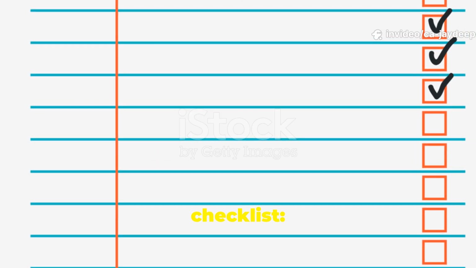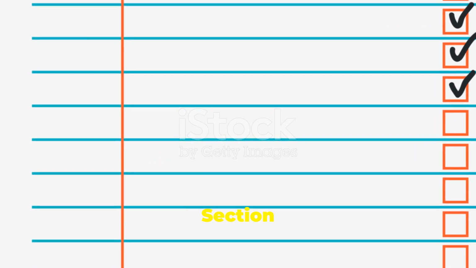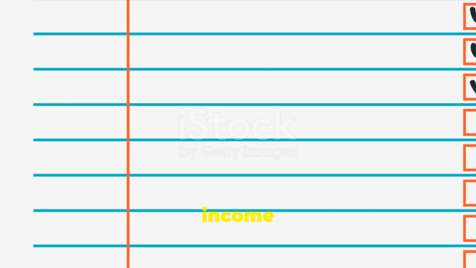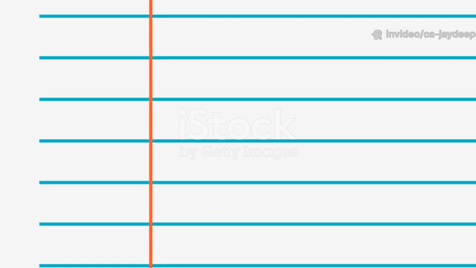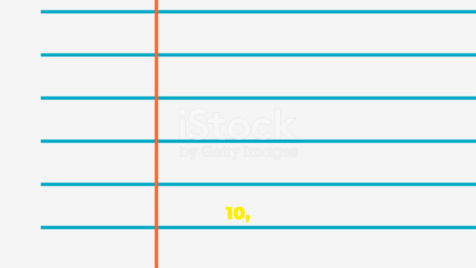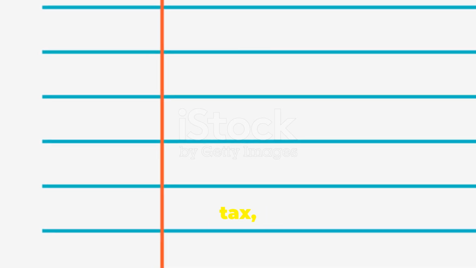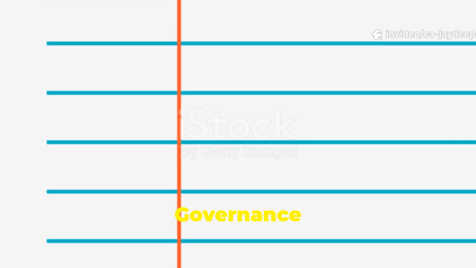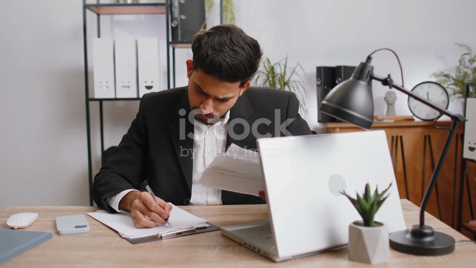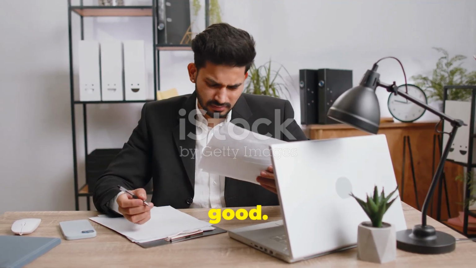Here's a quick compliance checklist. Registration, mandatory under Section 12AB. Audit, required if income exceeds exemption limit. Return filing, file under Section 139(4A). Income application, 85% to charitable purpose. Accumulation, max 15% or as per Form 10. Donor records, maintained to avoid 30% tax. Business income, only if incidental with separate books. Investments, only in Section 11(5) modes. Governance, no benefit to founders or trustees. Trust compliance isn't just about following rules. It's about protecting your vision for social good.